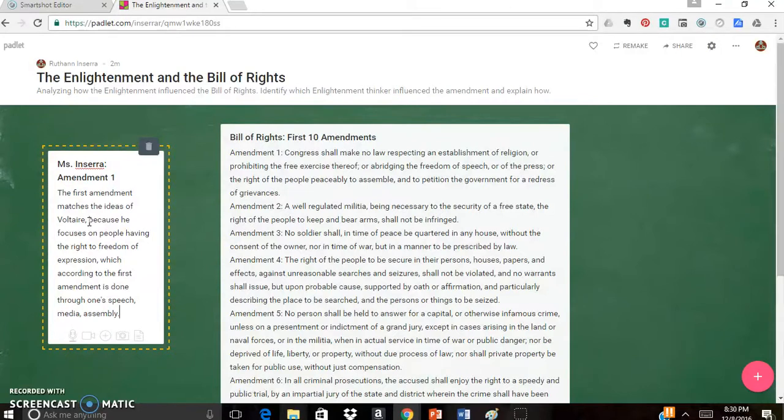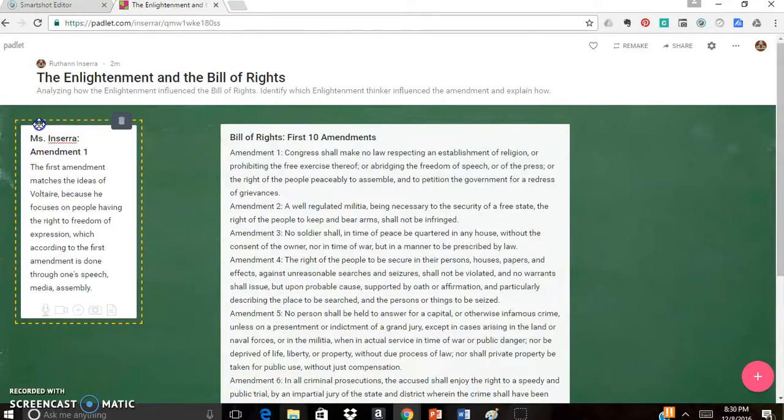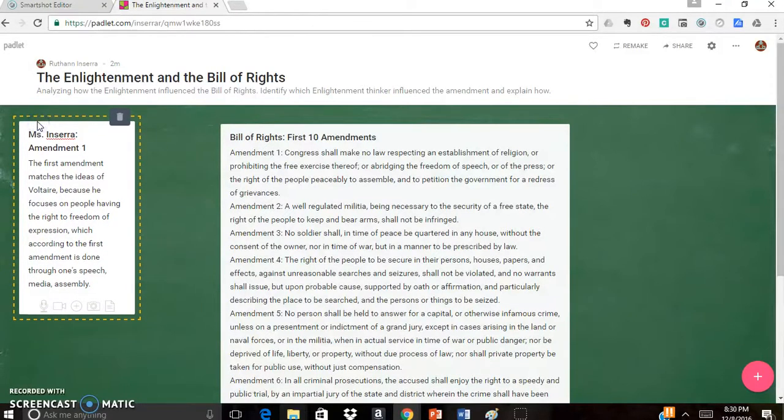So I've explained my reasoning, I've provided evidence, and I've connected it to an Enlightenment thinker. Now I will note for you that many of these amendments can be connected to multiple Enlightenment thinkers, which is fine. So some of you may have different ones available. You can make note of that in the different comments because you will be able to see what your other classmates are posting. And we have used Padlet before, so most of you are aware of this, but just as a reminder.